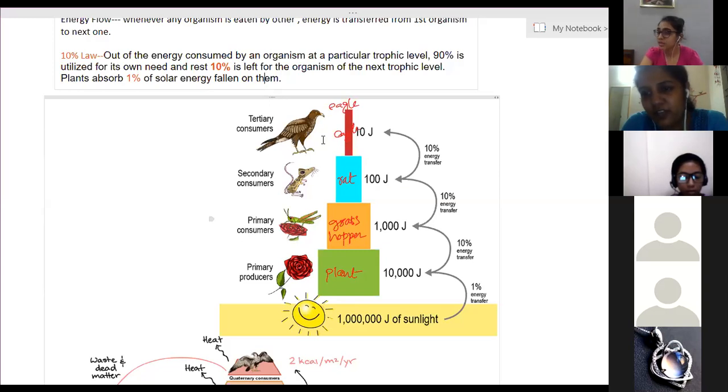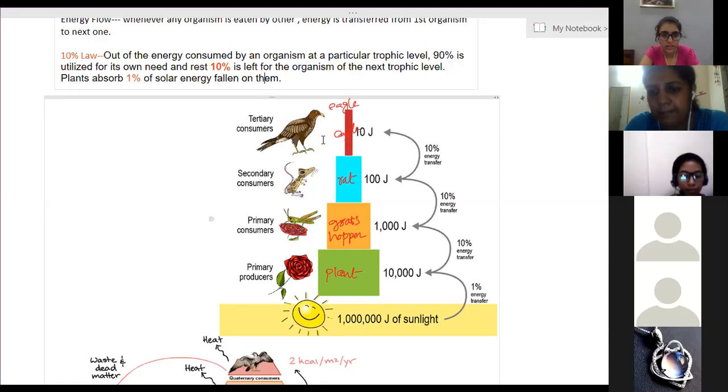So that organism cannot survive on that much energy. Is it clear? So therefore, there are 3 to 5 trophic levels possible in any food chain, not more than 5, because the sixth one cannot survive, as it will get only a very small amount of energy. Are you able to understand this?